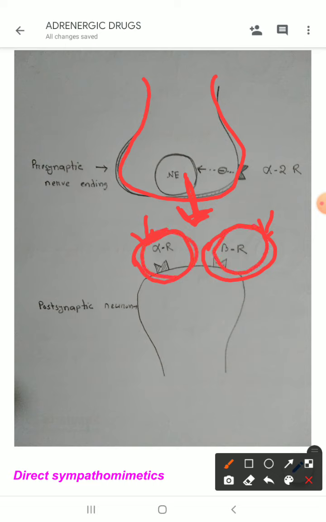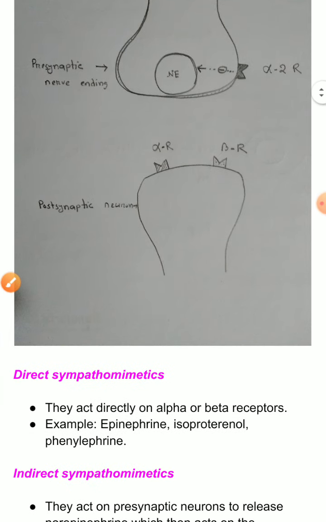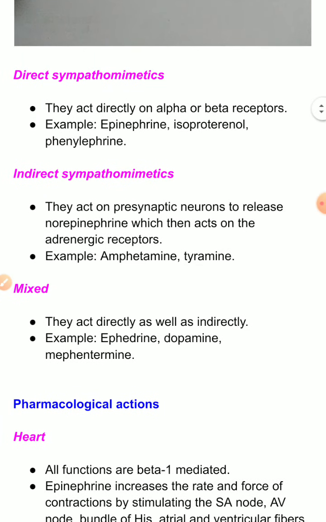They act on the presynaptic nerve endings, and they increase the release of norepinephrine into the synaptic cleft, and then this norepinephrine acts on those receptors. So, these are called indirect acting sympathomimetic drugs, and there are some drugs which act by both these mechanisms.